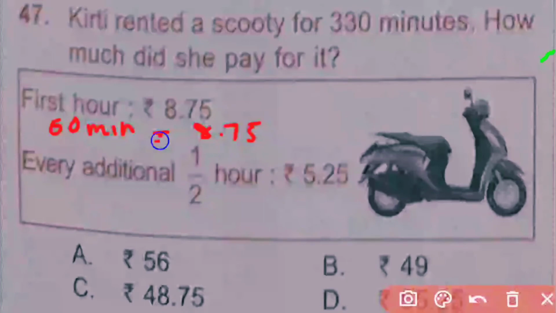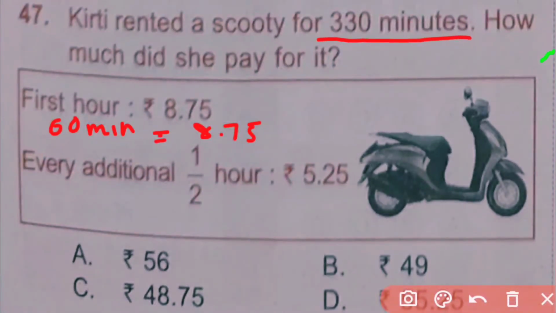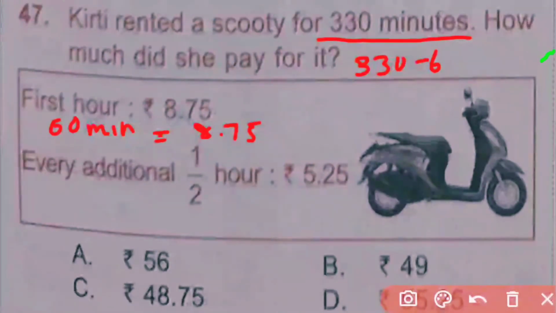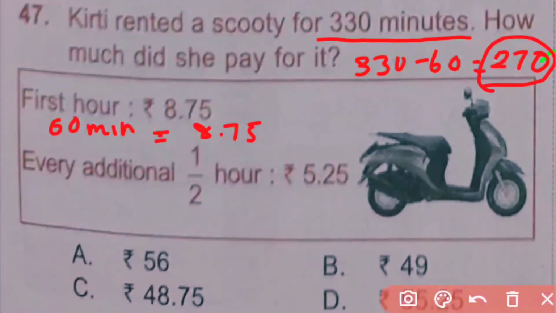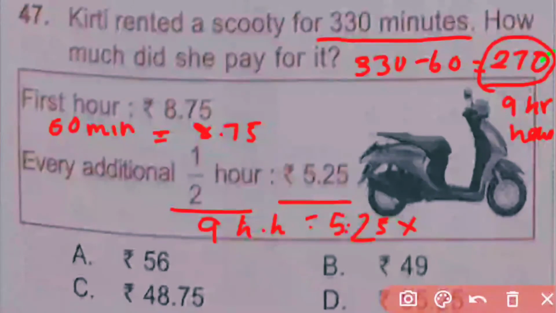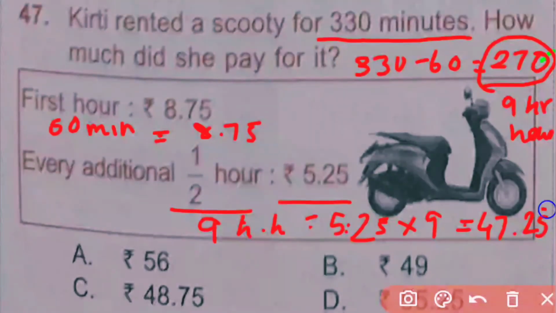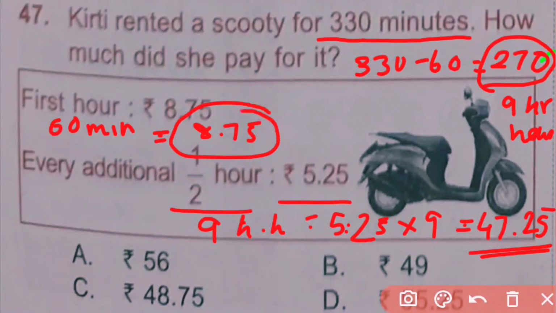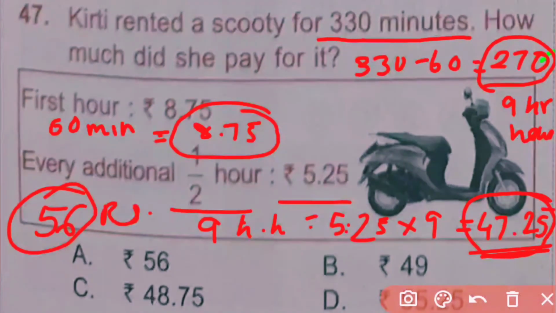So we first subtract the total minutes minus 60 minutes. 330 minus 60 is 270 minutes. Now this 270 minutes is equal to 9 half hours. Half hour is rupees 5.25, means for 9 half hours it is 5.25 into 9, which is 47.25. So total amount she paid is 8.75 plus 47.25, which is equal to 56 rupees. So here A is correct.